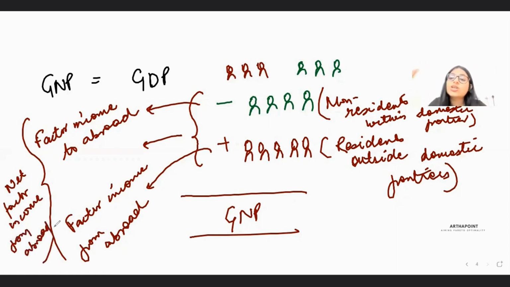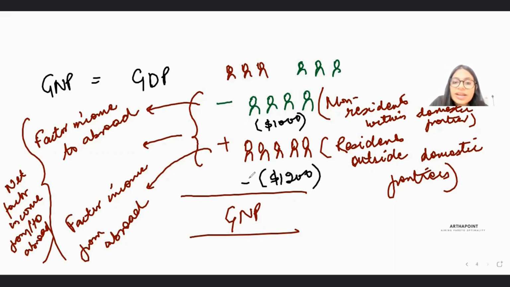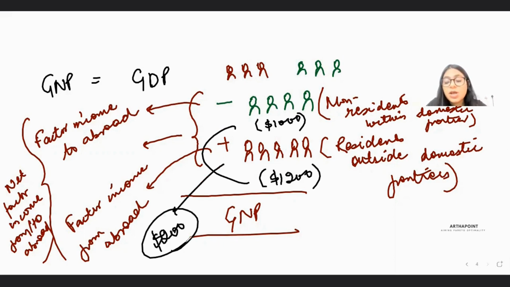How much is the additional income we earned from abroad, if it is positive? And if it is negative, then it would be net factor income to abroad. So for example, people who were non-residents of the country but were within my country earned $1,000. But our people, the residents of the country, went out and earned $1,200. So in net, we have earned additionally 200 more from the residents of the country who went out and earned some money for us. Are you getting it?